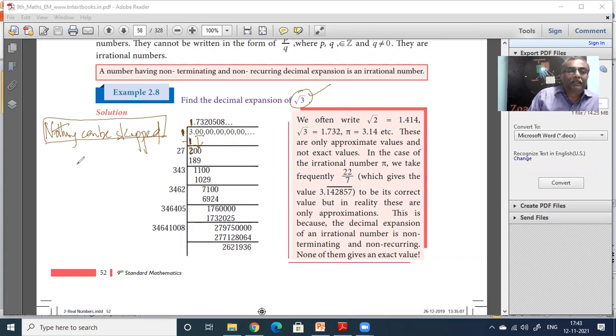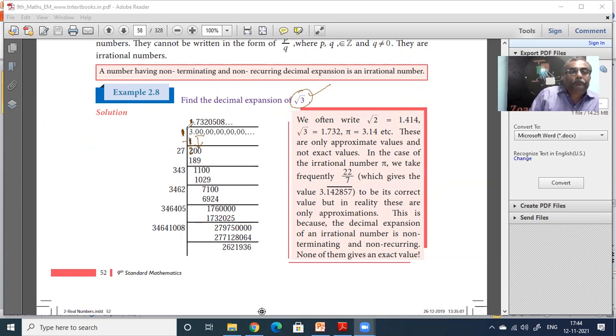But in mathematics, nothing can be skipped. Everything you skip will come back to haunt you. So understand that. Don't skip anything. Even if your teacher says, I am a good teacher, let us skip, government is good government, let us skip. No, neither the government nor the teachers are good if they skip.